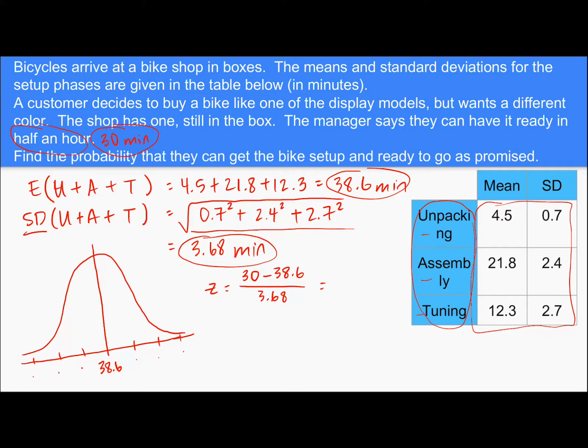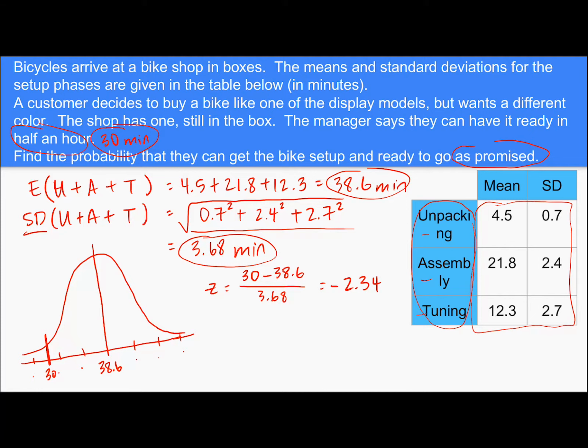And that gives me negative 2.34. So we're talking about 2 1/3-ish standard deviations below the mean. So we're way down here. And so we're finding the probability that you can get it ready to go as promised.